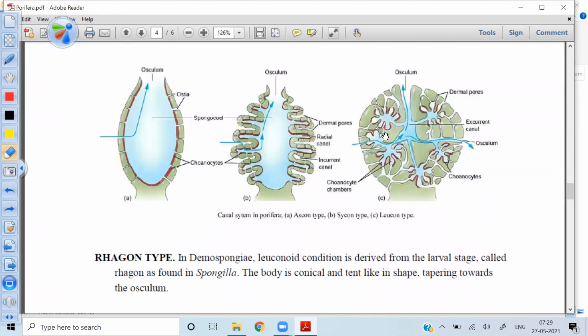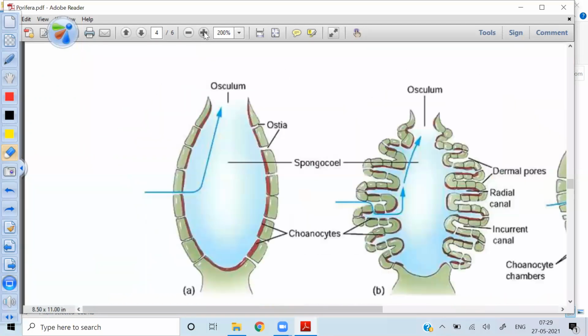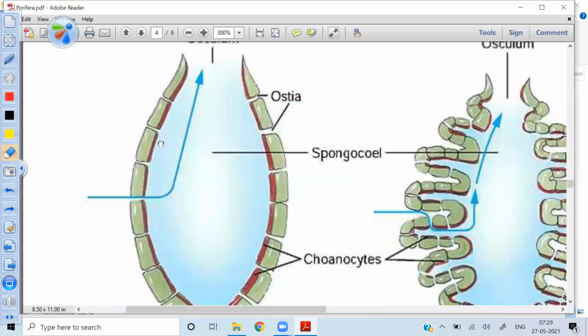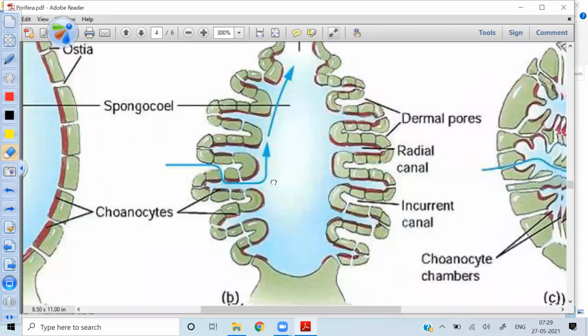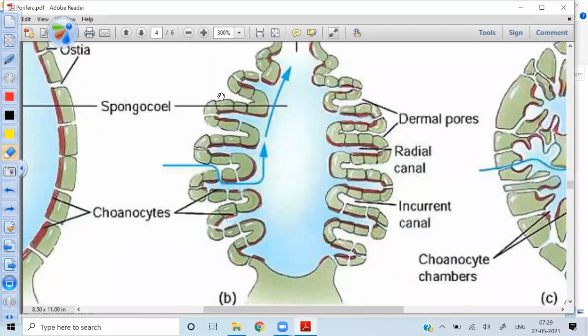See the modification. This is the simplest one, through which the water enters into the spongocoel and can go out. This is known as the Ascon type of canal system. But when the body wall is modified by infolding, then different structures may arise. This is the Sycon type of canal system.